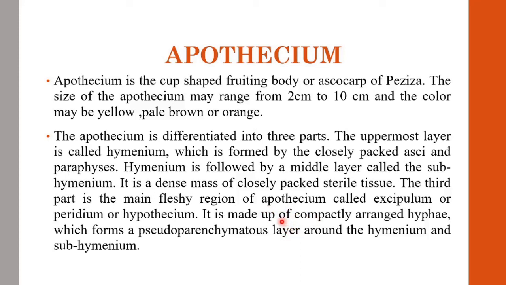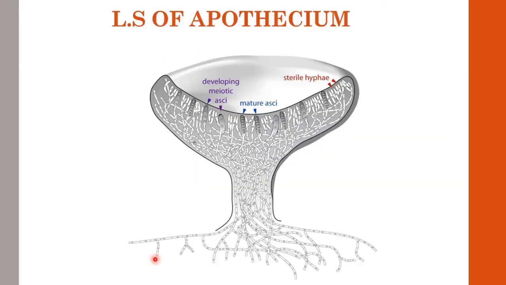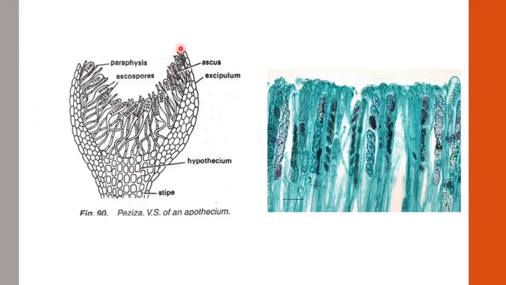It is made up of compactly arranged hyphae which form a pseudoparenchymatous layer around the hymenium and subhymenium. So, this is the LS of the apothecium showing the mature asci and sterile hyphae intermingled with the asci. This is the hymenium, the upper layer of asci and paraphyses, and below the hymenium is the subhymenium made up of closely packed sterile tissue. And this is the fleshy body of the apothecium called hypothecium.